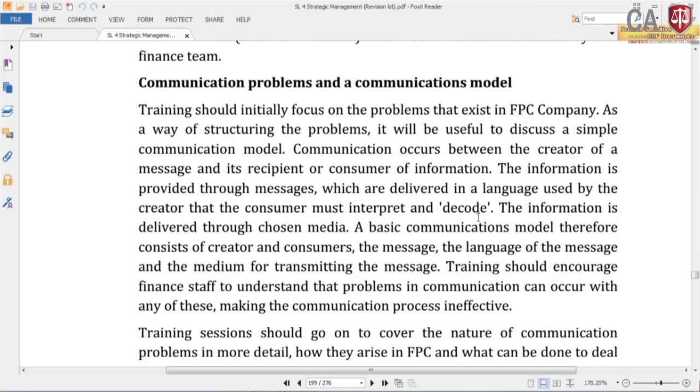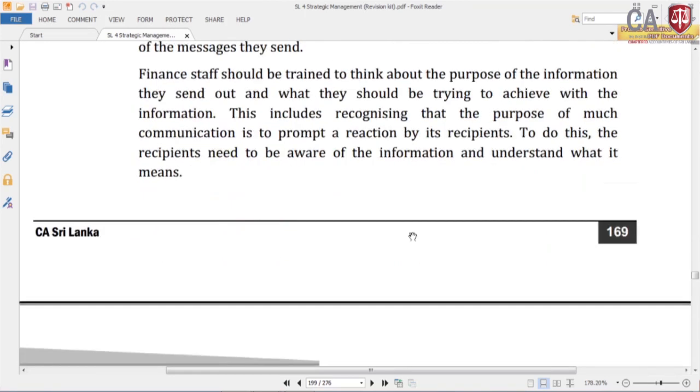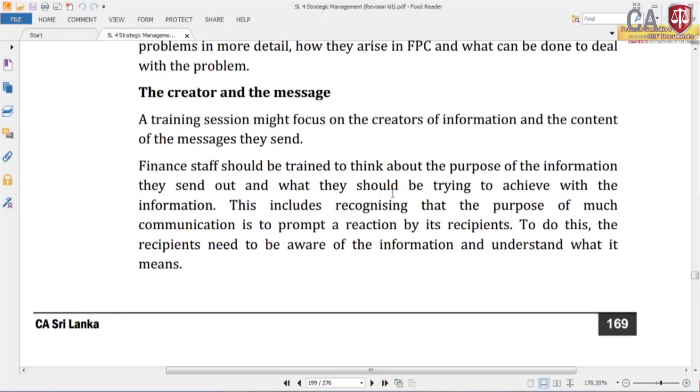So, normally the basic communication model consists of creator and consumers, then the message, the language of the message and the medium for transmitting the message. Training should encourage finance staff to understand that problems in communication can occur with any of these, making the communication process ineffective. Right. Then the training session should go on to cover the nature of communication problems in more detail, how they arise in FEC and what can be done to deal with the problem. Now he is trying to explain the parts of the communication model and the solution. He is talking about the creator and the message.